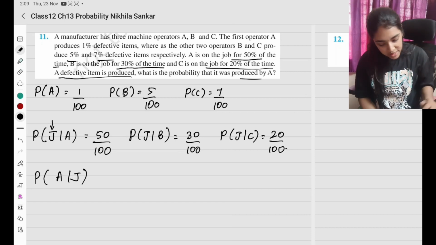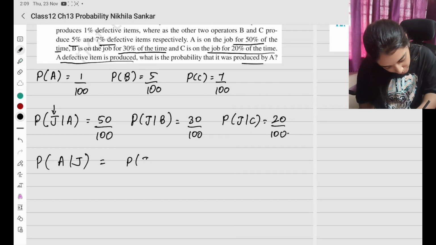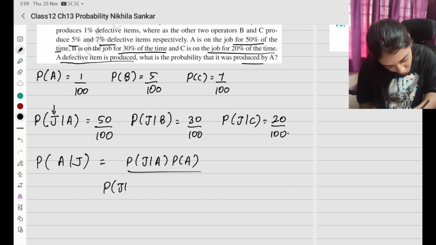ஓகே, simple. Let me substitute the values. Before that formula, A given J na என்ன பண்ணோம்? Probability of J given A times probability of A, the whole divided by probability of என்னலாம் ஆப்ஷன்?